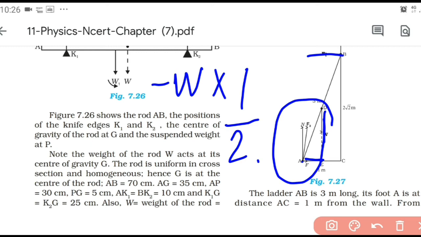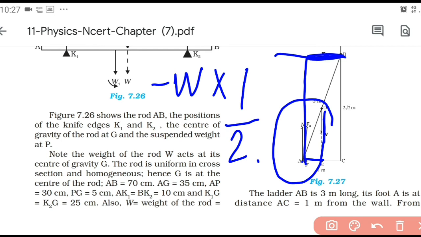Now similarly, considering the torque due to F1, we need to find the perpendicular distance of the line of action of F1 from A. It is this distance, which is the same as the distance BC in the figure.